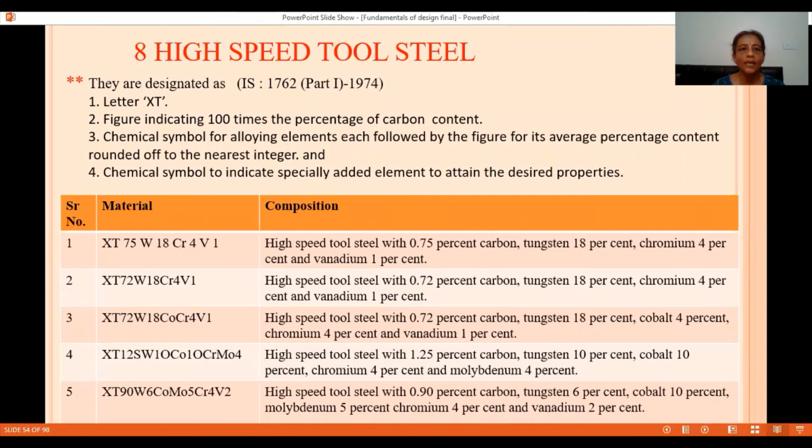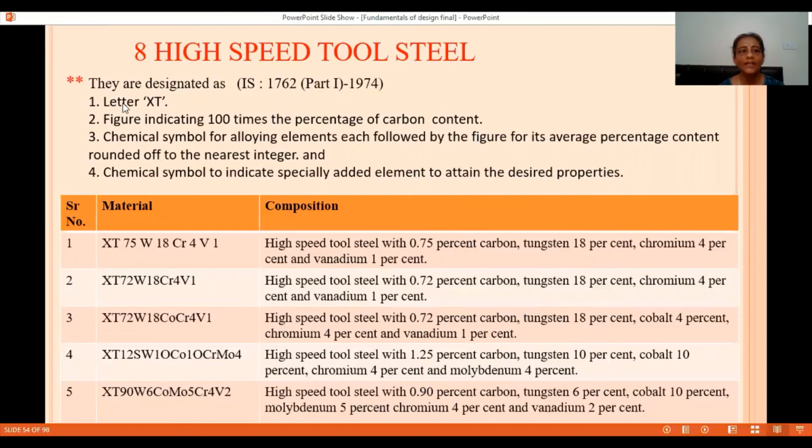Next we have high speed tool steel. High speed tool steels are used as cutting tool materials because of their high hardness, because of their constituent. Tungsten is the main constituent for increasing the hardness. It is designated by IS 1762.